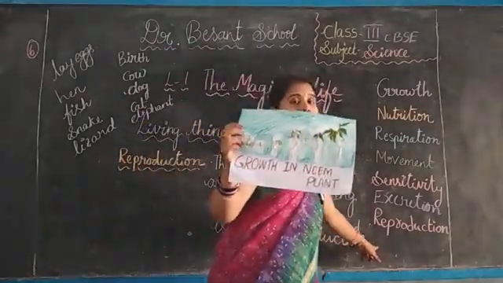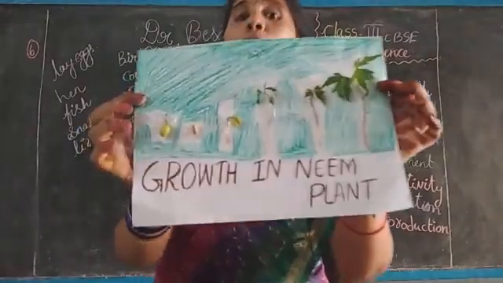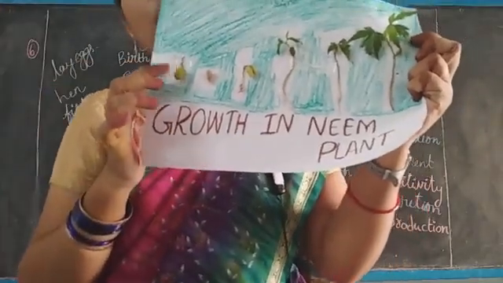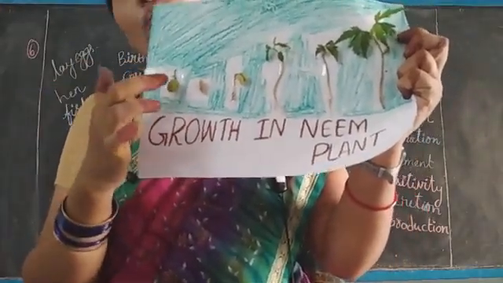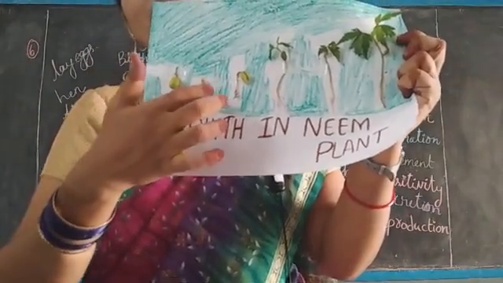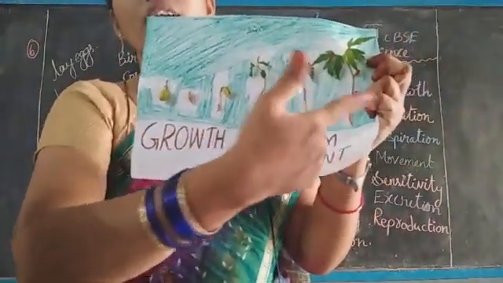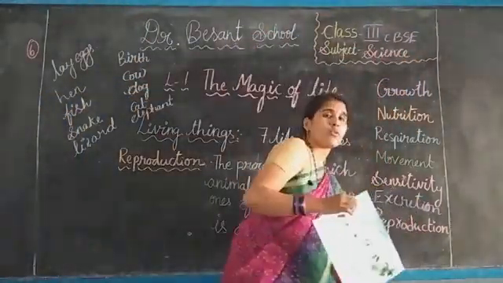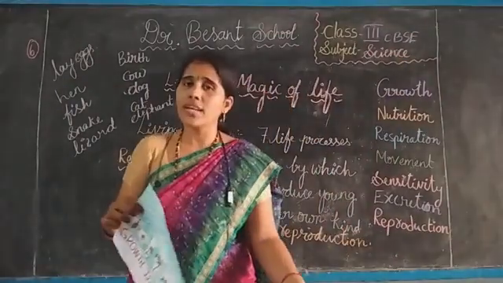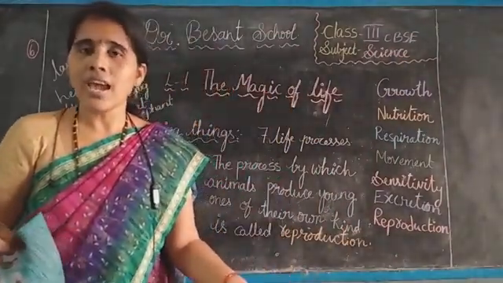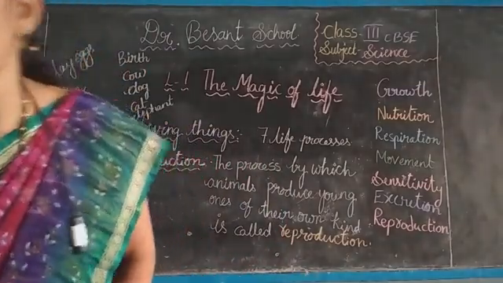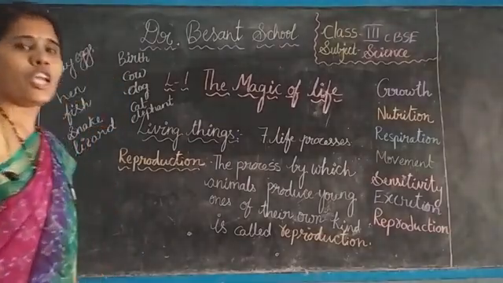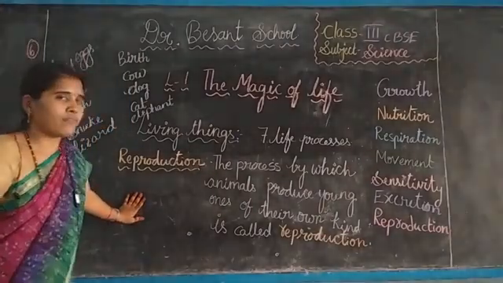The next one, reproduction. In this also you can observe reproduction. How, teacher, you may ask? From the big plant, the fruits with seeds will come, isn't it? Inside the fruit what do we have? Seed. From the seed we get all these plants. Means in this we can see all these 7 life processes. Then we can tell that a tree is a living thing. Children, did you observe it? Did you understand this? Did you note it down? Everyone, if you have not written, please write it fast.